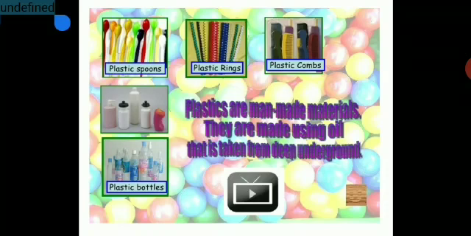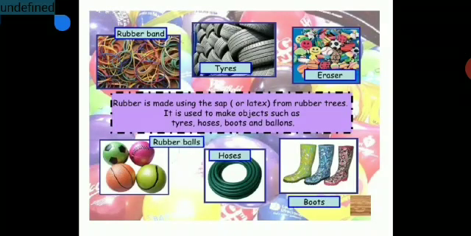So now let us see the next material, rubber. Rubber is made using sap or latex from rubber trees. It is used to make objects such as tires, hoses, boots, and balloons. Over here you can make erasers. So you have rubber balls, rubber bands. So many wide applications of rubber you can see. So here we have seen that with one material you can prepare so many objects.